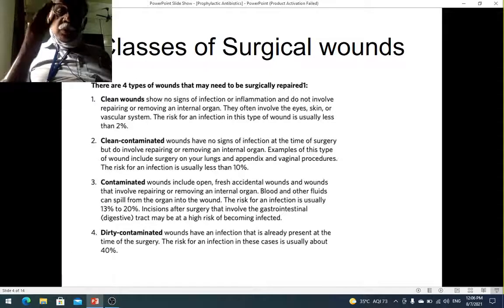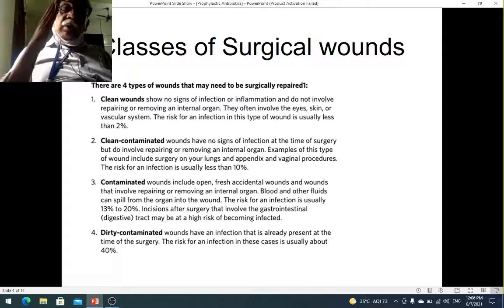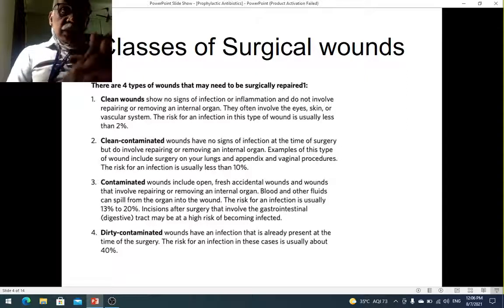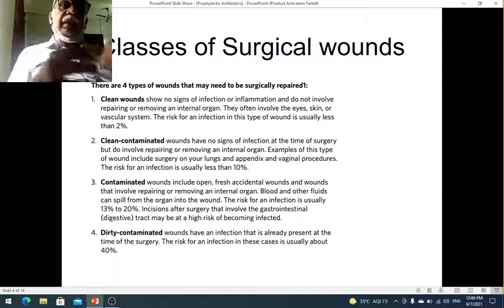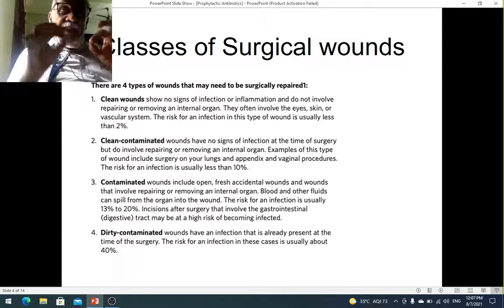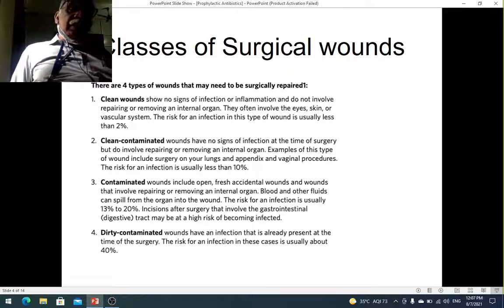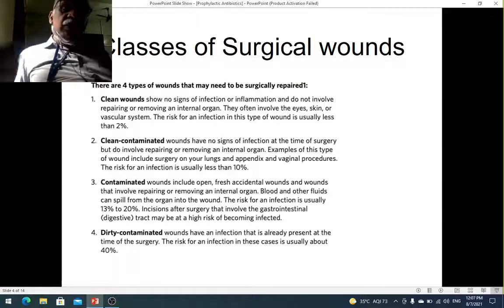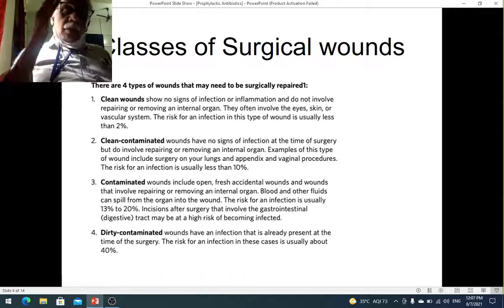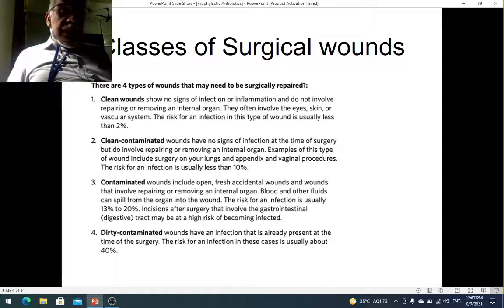So when you do surgery, for example, in an appendicectomy for acute appendicitis, besides the organisms in the skin, you are cutting the appendix. So you are entering into the GI tract, and the GI tract contains a lot of other organisms. So there's a chance of getting infections. This is what is called a clean contaminated wound. I know it sounds a little paradoxical, but that's how it is. Similarly, if you have cholecystitis and you do a cholecystectomy, again here you are opening into the biliary tract. Again, this could be containing organisms, so it's classified under clean contaminated wounds.